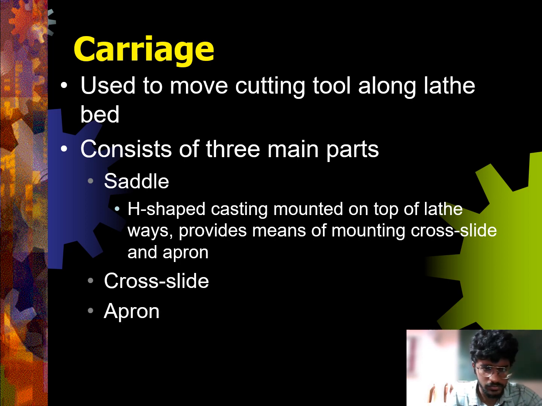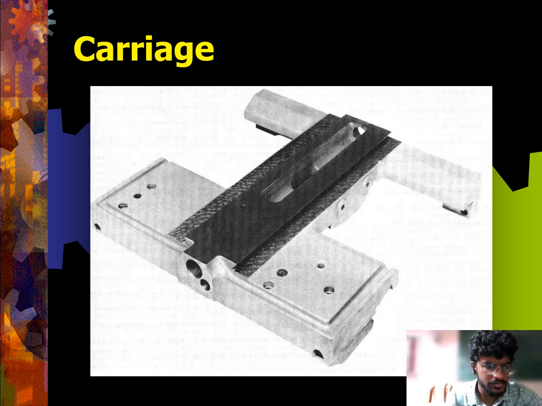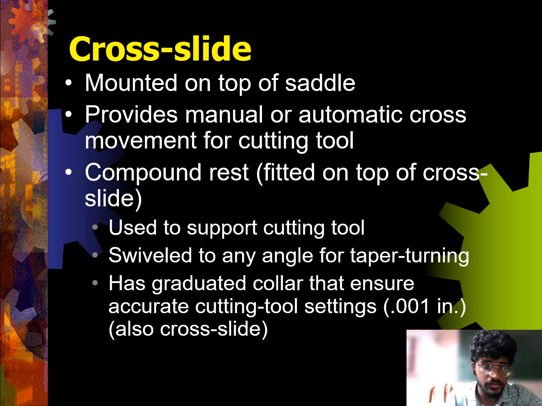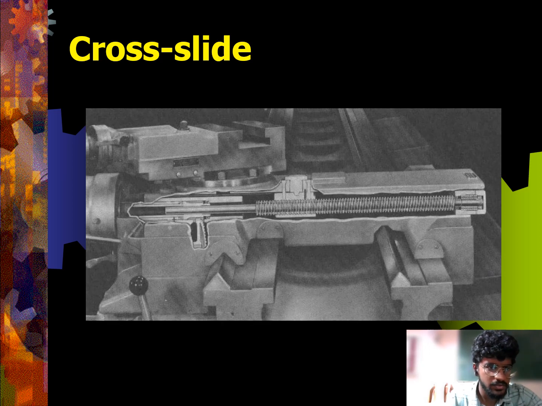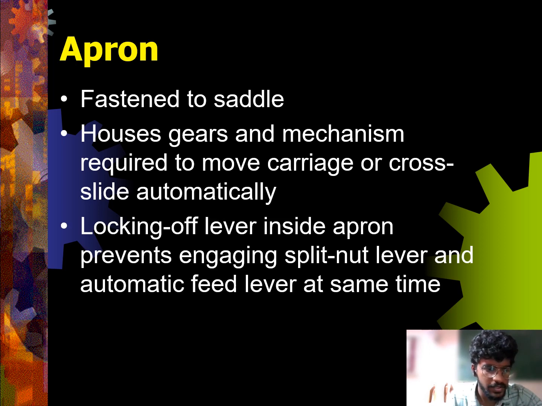A lathe is a machine tool which is used to remove unwanted metal from the workpiece in the form of chips with the help of a tool that travels across the workpiece and can be fed deep into the work. When the tool is moved parallel to the workpiece axis, then a cylindrical surface is formed. If the tool is moved inclined to the axis, then it produces a taper surface, so called taper turning. Working: it holds the work between two supports, so called centers. Faceplate or chuck are used for holding the work. Faceplate or chuck are mounted on the machine spindle. The cutting tool is held with the help of the tool post. The movement of the job is rotating about the spindle axis. The tool moves either parallel or inclined to the spindle axis.